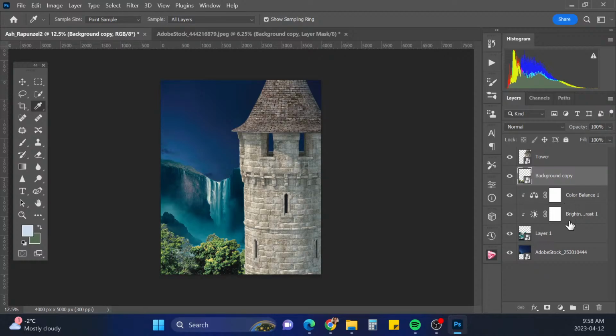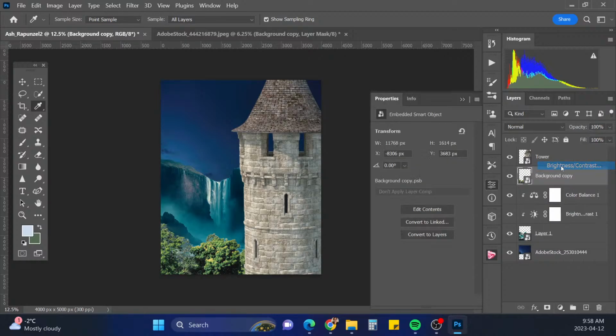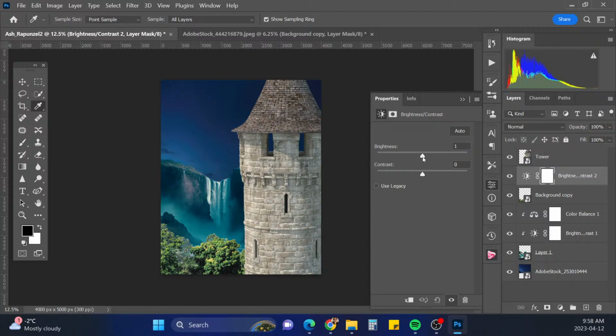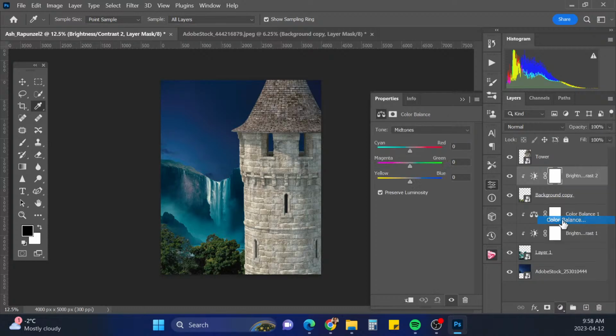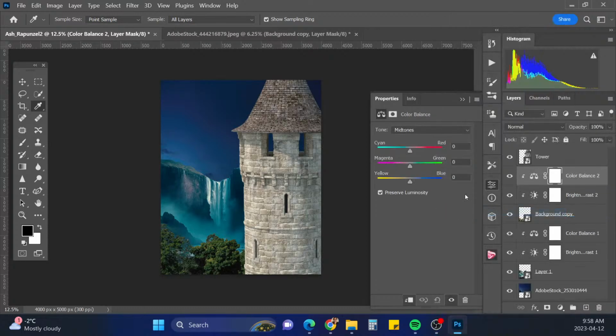And we want to kind of do the same thing with these trees, brightness and contrast. Right click and clip that to our trees and bring the brightness down by a lot. And a color balance, and right click that, and we're going to add a bunch of blue in there and some cyan. Not so much cyan actually, just a bit.